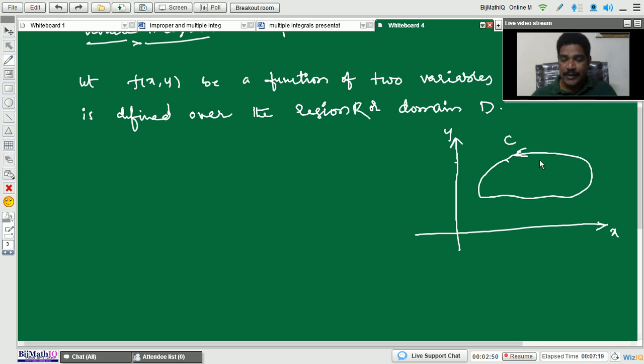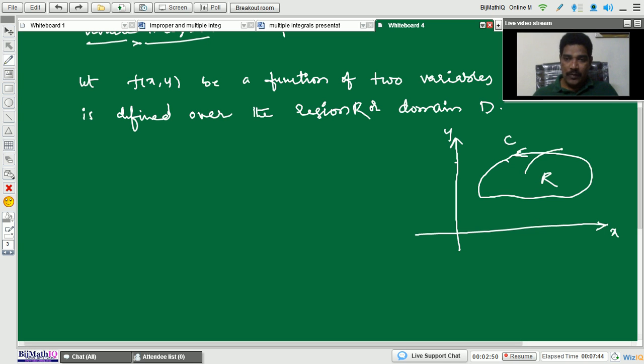This closed curve is denoted by capital C, and this region is bounded by the closed curve C. Generally the region is denoted by capital R, or else you may call it domain D. So this is a region bounded by closed curve C.